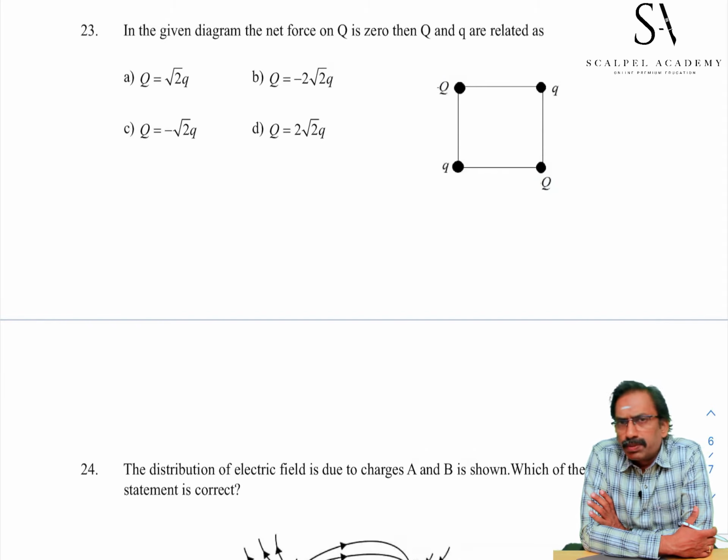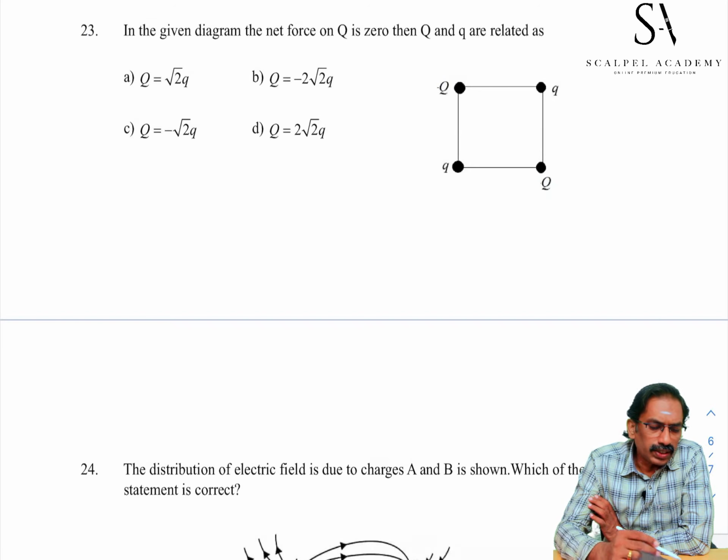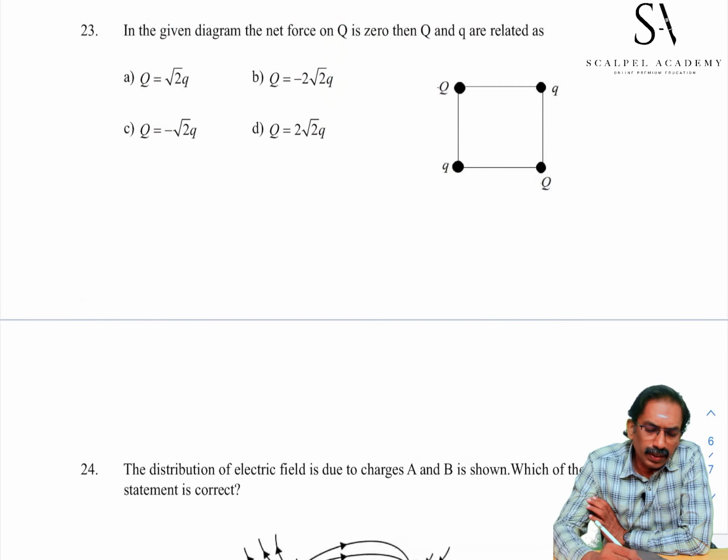I take capital Q as positive. If so, these two charges, capital Q and capital Q, repel each other. This is the direction of repulsive force. F3, I take it.